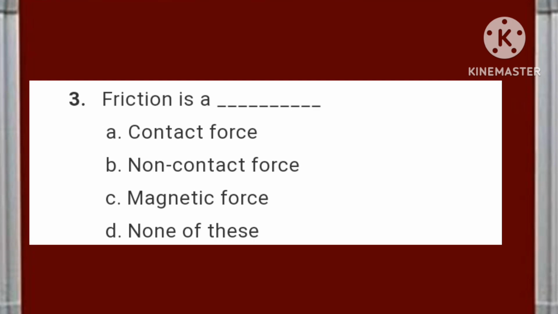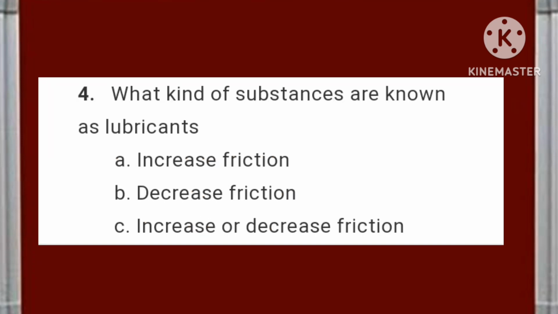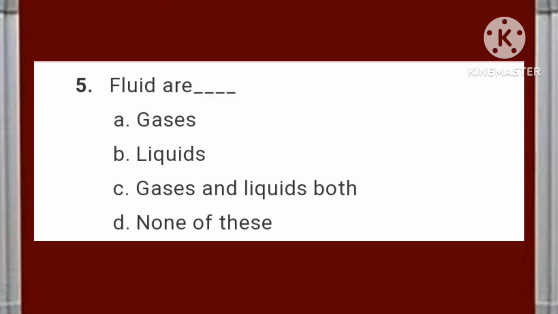Friction is a dash. A. contact force, B. non-contact force, C. magnetic force, D. none of this. And the answer will be A. contact force. What kind of substances are known as lubricants? A. increase friction, B. decrease friction, C. increase or decrease friction. The answer will be B. decrease friction. Fluids are: gases, liquid, gas and liquid both, and none. The answer will be C.